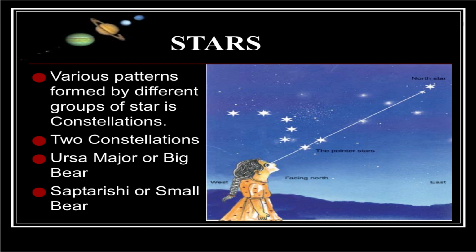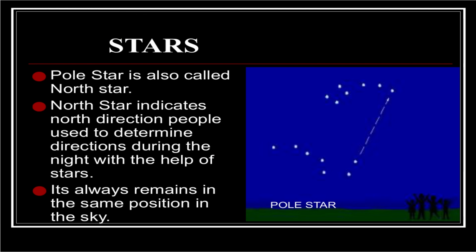How can we see these stars in the sky? We can see the North Star at night time. If we are standing facing the east side, then we are able to see the North Star. The Pole Star is also called the North Star. The North Star indicates the north direction. People used to determine the direction during the night with the help of stars. It also remains in the same position in the sky.